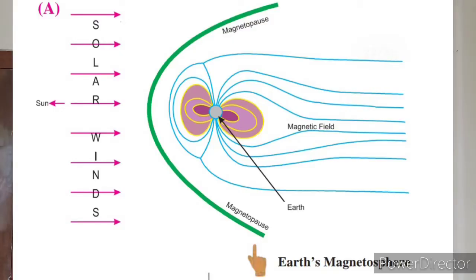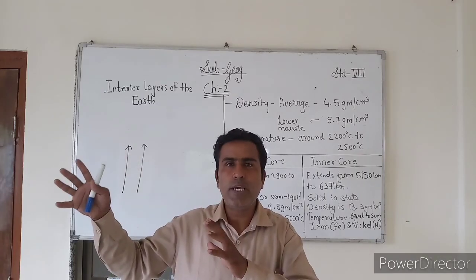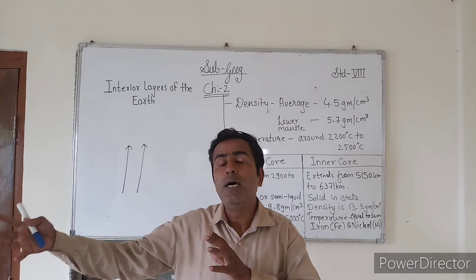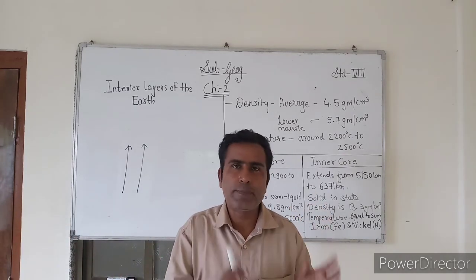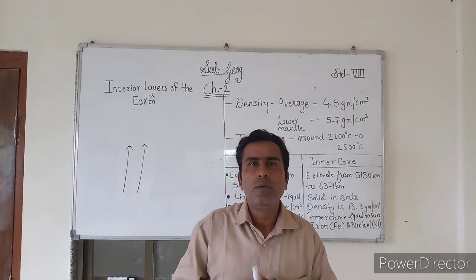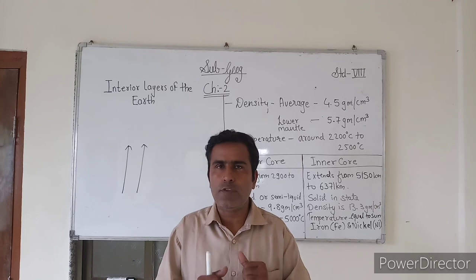Due to this magnetic field, we are protected from the solar winds, which can be very harmful for us. So this sphere which protects us from the solar winds is known as the magnetosphere. Okay, I hope you have understood the interior structure of the earth very well.